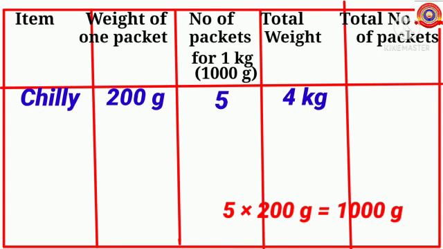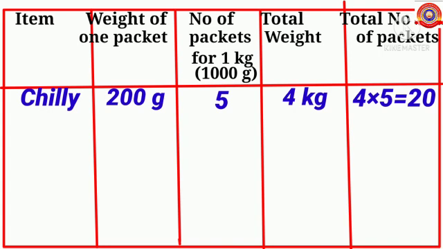See children, you know here we have to pack 4 kilogram chilli powder. Children, you know for 1 kilogram we need 5 packets. Then how many packets are needed for 4 kilogram? Yes, 4 times 5. That is 4 into 5 equals 20. So children, 20 packets are needed to pack 4 kilogram chilli powder with 200 grams each.